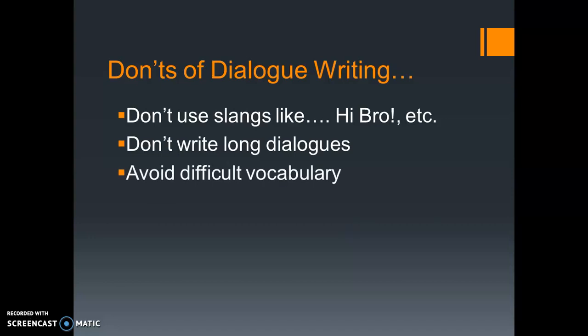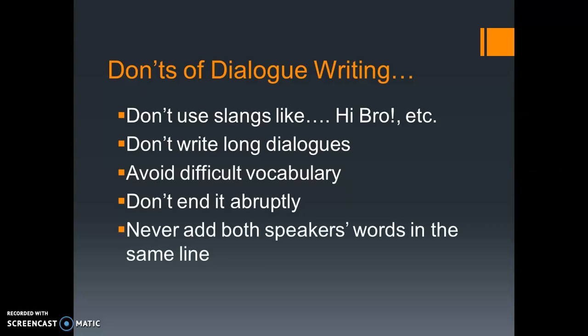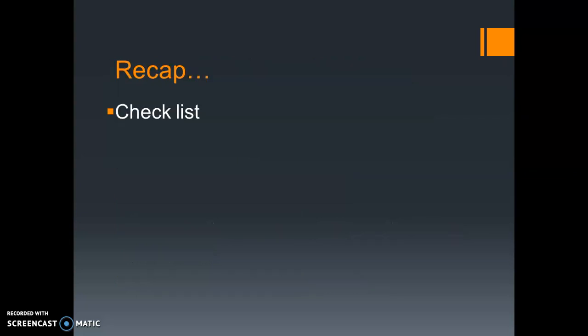Avoid difficult vocabulary because when we speak, we always use simple words to facilitate whomsoever we are communicating with. So the dialogue writing should always be simple. Don't end it abruptly. There should be a proper ending of the dialogue. You should never add both the speakers' words in the same line. This is about the format of the dialogue writing. And you should never deviate from the topic.